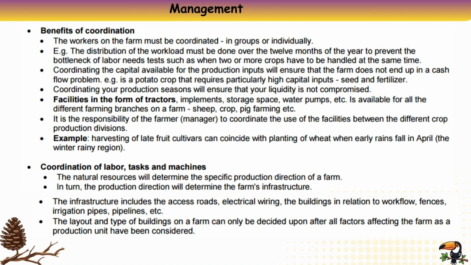The natural resources will determine the specific production direction of a farm. In turn, the production direction will determine the farm's infrastructure. The infrastructure includes the access roads, electrical wiring, the buildings in relation to workflow, fences, irrigation pipes, pipelines, etc. The layout and type of buildings on a farm can only be decided upon after all factors affecting the farm as a production unit have been considered.